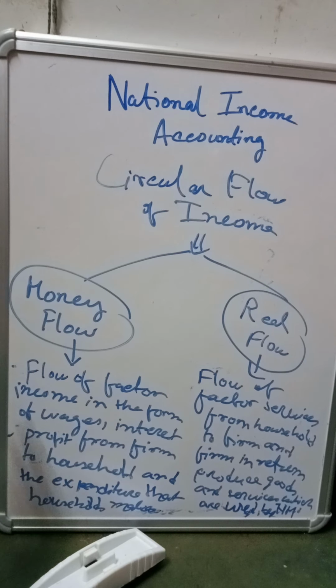So money flow is what? Flow of factor income in the form of wages, interest, profit from the firm to the household, and again after receiving the income, the household makes the expenditure on the commodities that the firm produces. So it goes back to the firm.